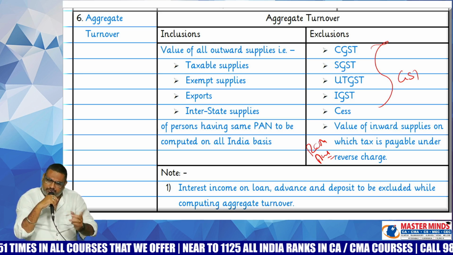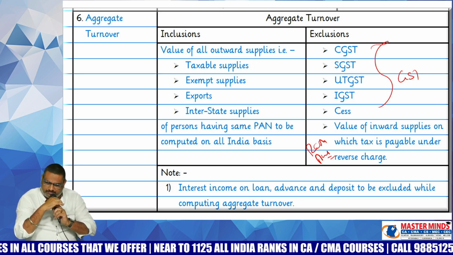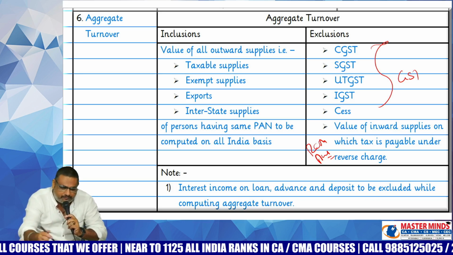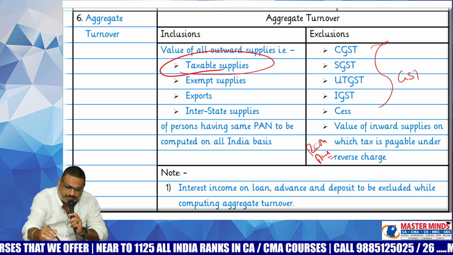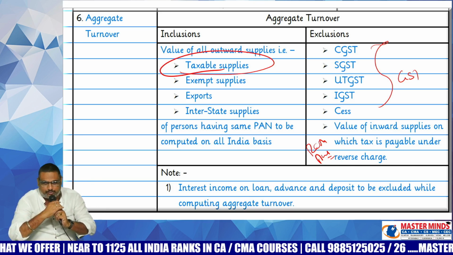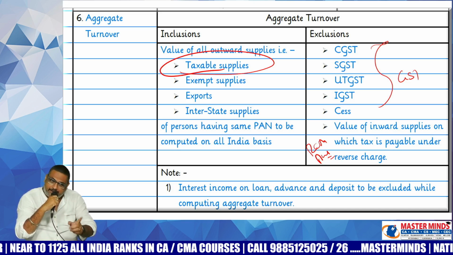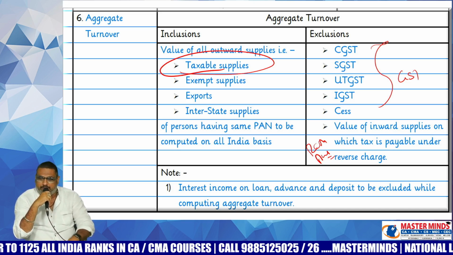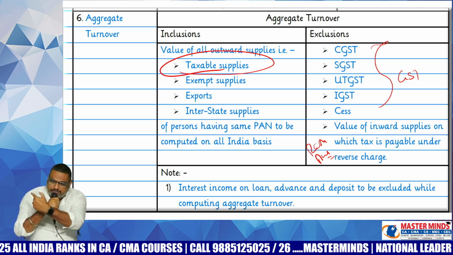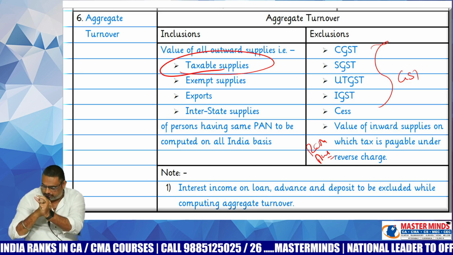Manufacturer will pay the GST at 1% on aggregate turnover, whereas trader will pay 1% on taxable turnover only, which is a small portion.